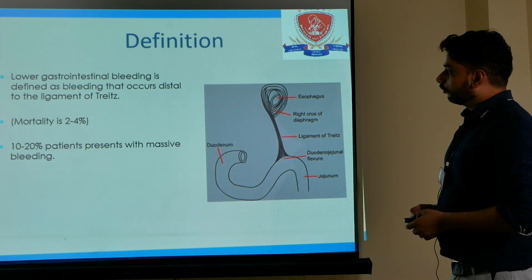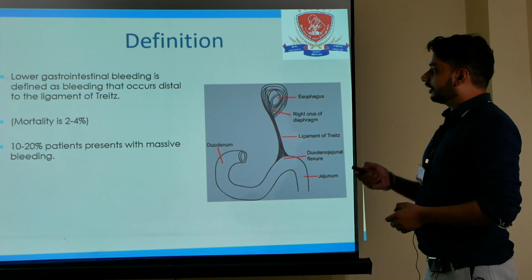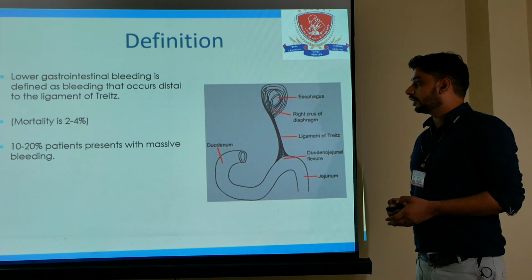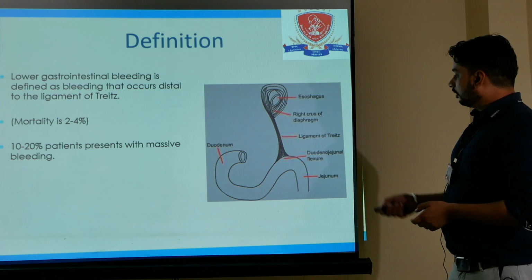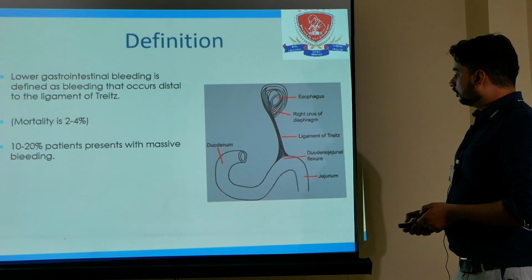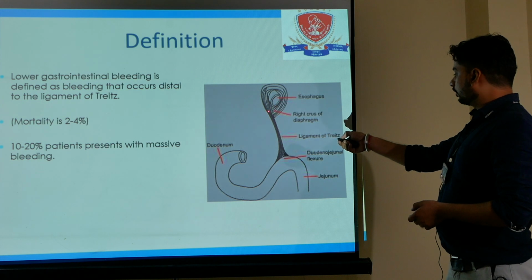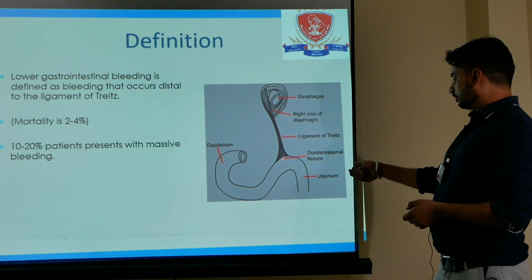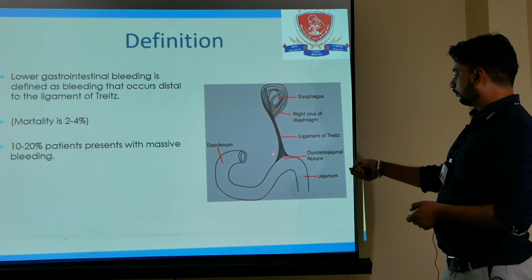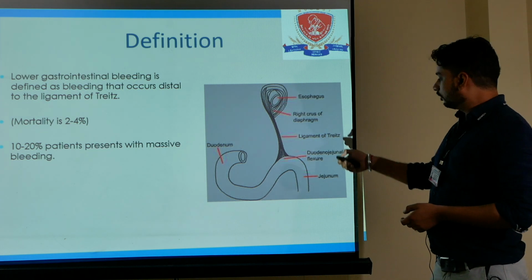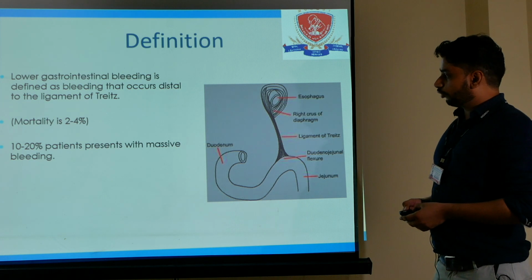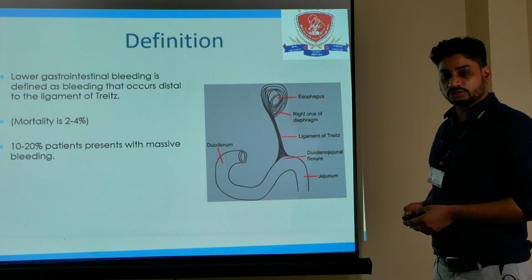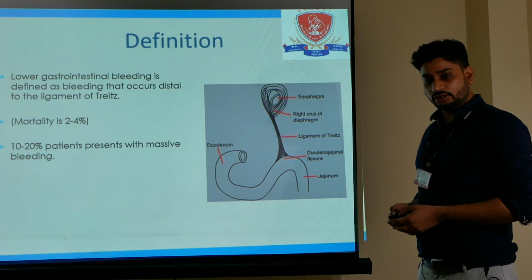Definition: lower gastrointestinal bleeding is defined as bleeding that occurs distal to the ligament of Treitz, and the ligament of Treitz is a fibrous band between the right crus of the diaphragm and the duodenojejunal flexure. The mortality is very low, 2 to 4% in lower GI bleed, because most of the bleeding is self-limiting.